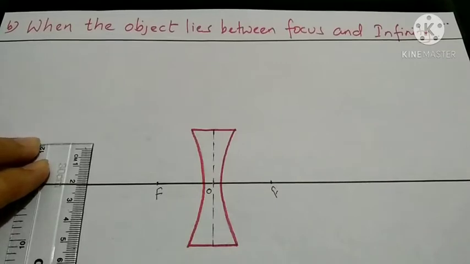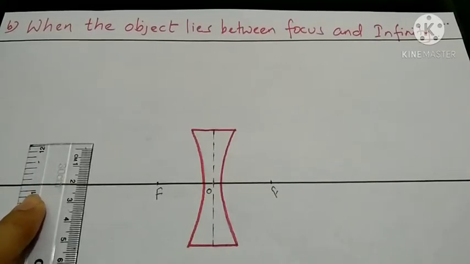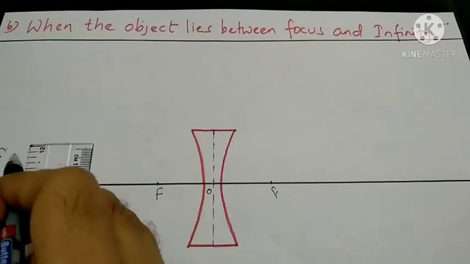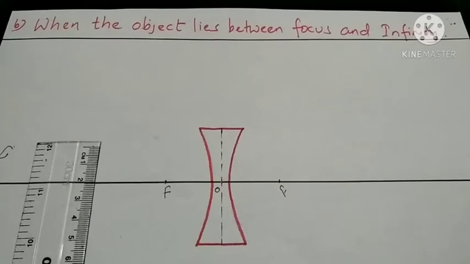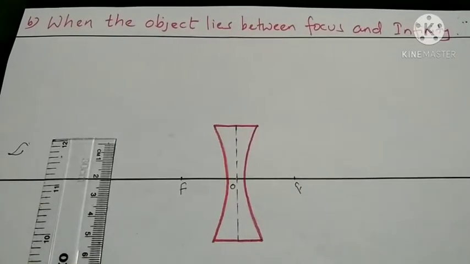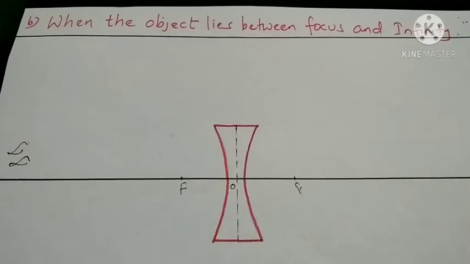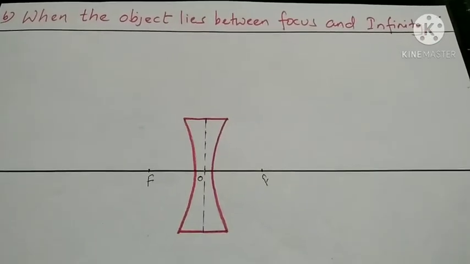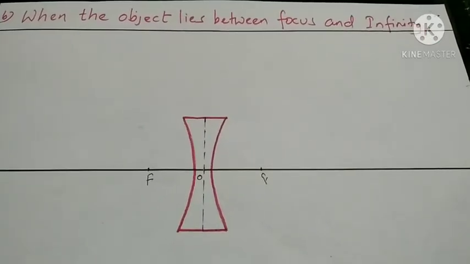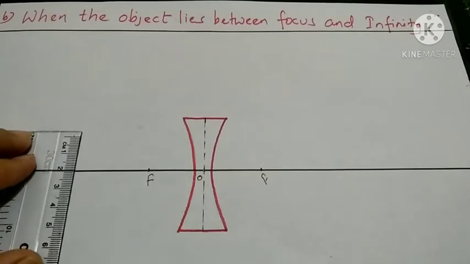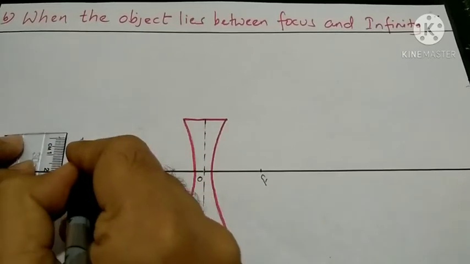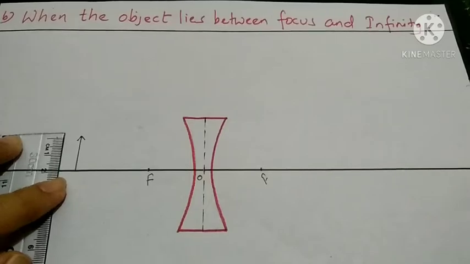Let's take the object somewhere between focus and infinity. For example, this is your infinite distance, and we will take the object somewhere between focus and infinity. Today I will take the height of the object to be 2 centimeters from the principal axis.